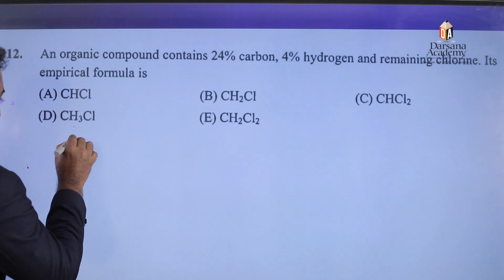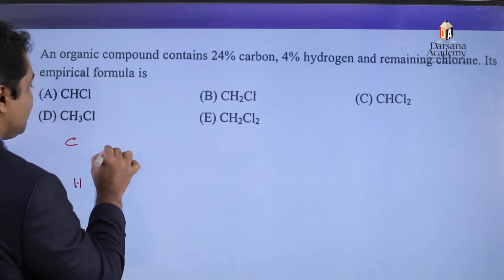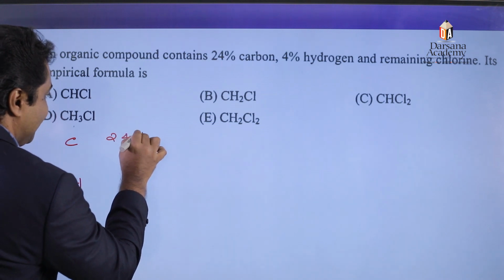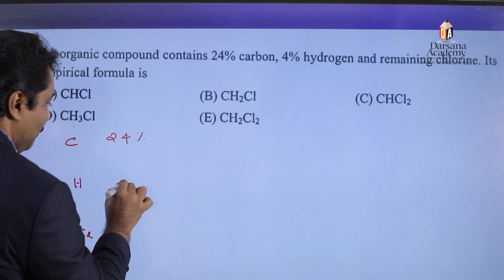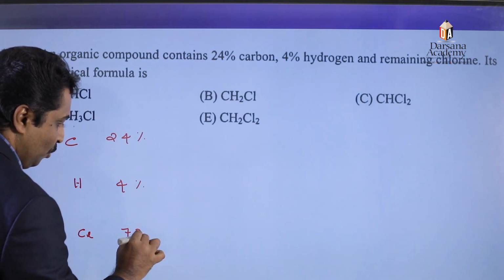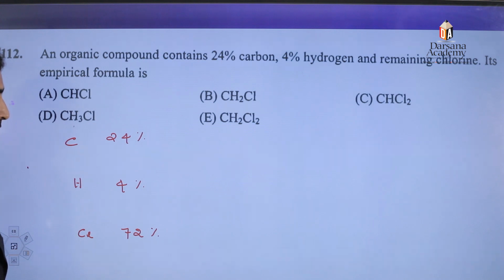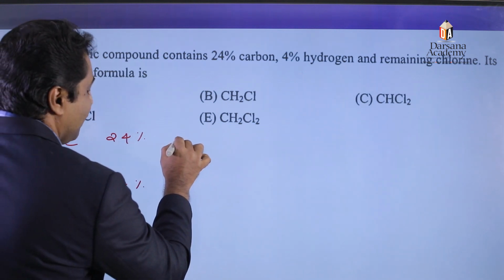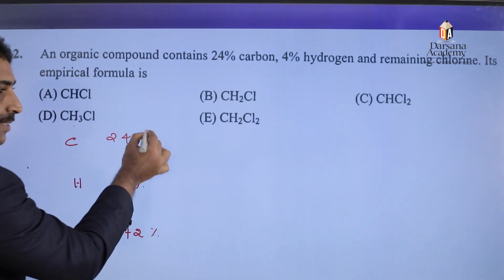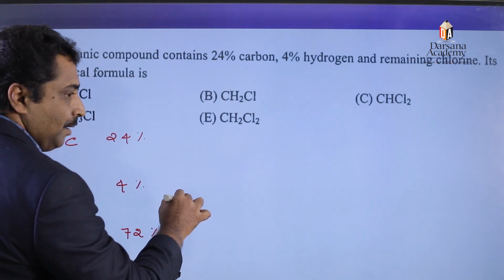The elements given are carbon, hydrogen and chlorine. The percentage composition of carbon is 24%, hydrogen 4%, and the remaining, that is 72%, is chlorine. The number of moles can be calculated by converting this percentage composition into gram and dividing by the atomic mass.